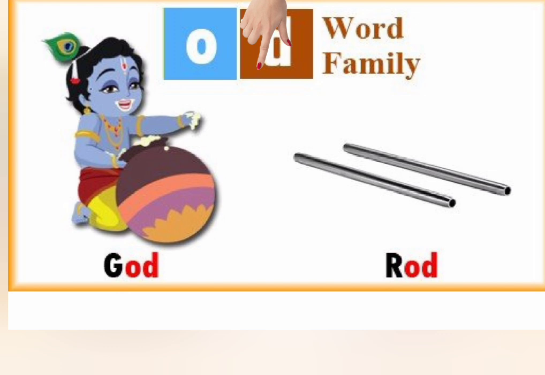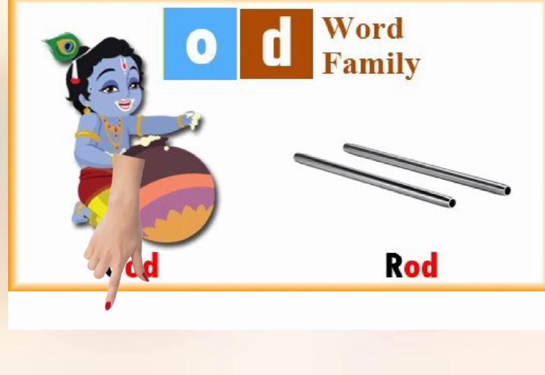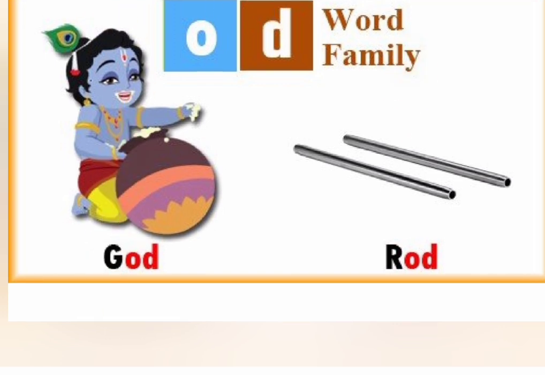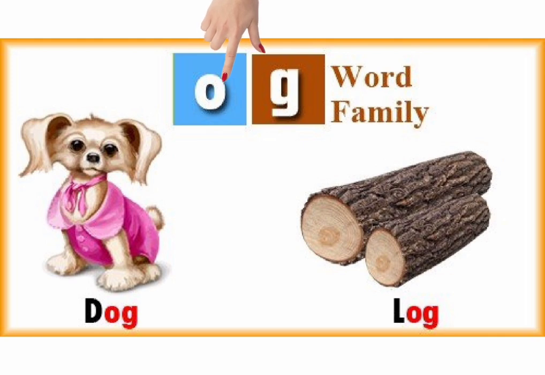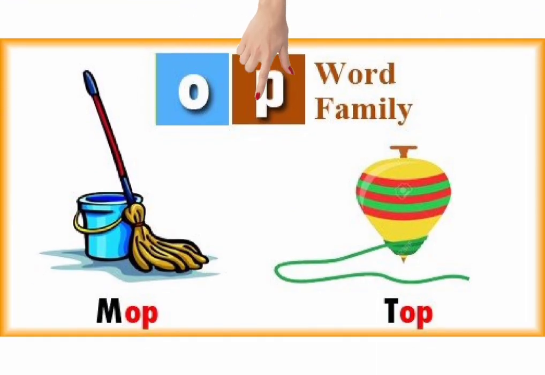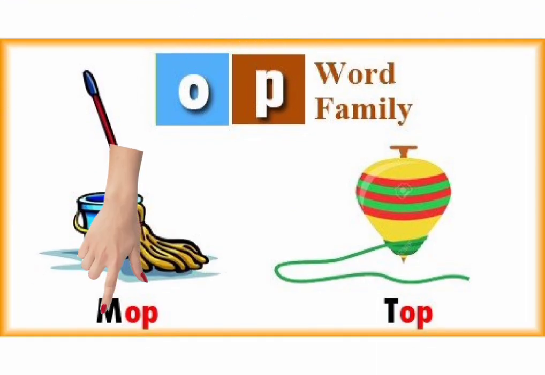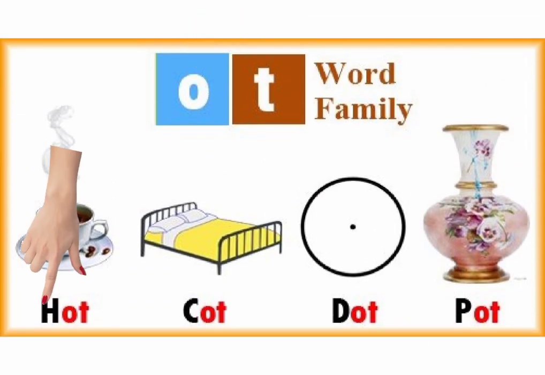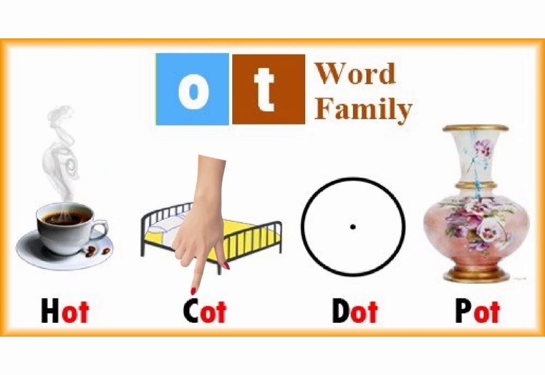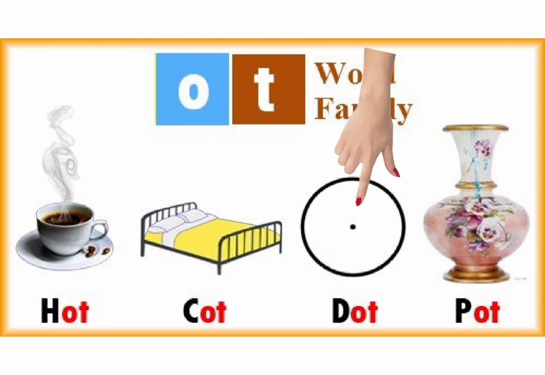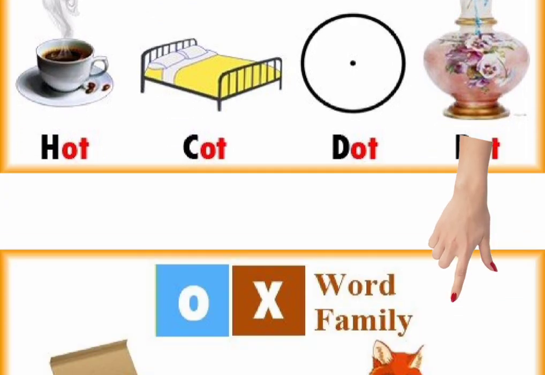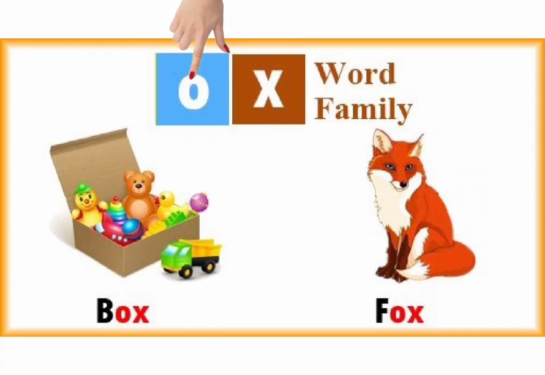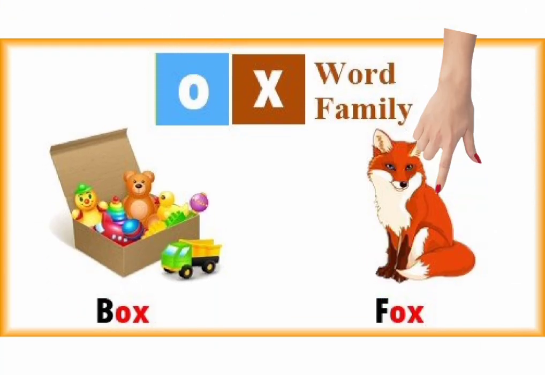Let's read all the families again. Faster this time. Od. God. Rod. Og word family. Dog. Log. Op. Mop. Top. Ot. Hot. Cot. Dot. Pot. Ox. Fox. Box.